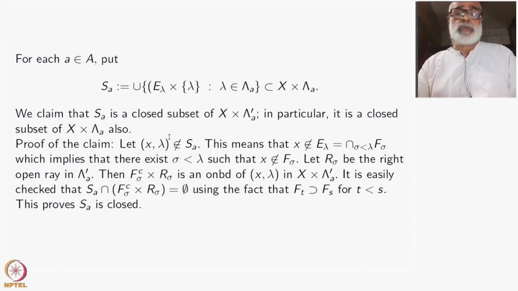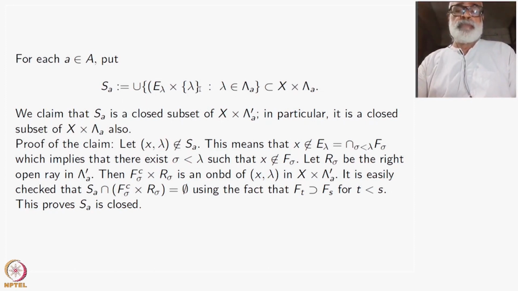That's what we want. So put S A, for each A, equal to E lambda cross lambda. This is in X cross lambda A, where these lambdas are inside only lambda A. I have not taken the last, the maximal element here. Put S A equal to E lambda cross lambda.